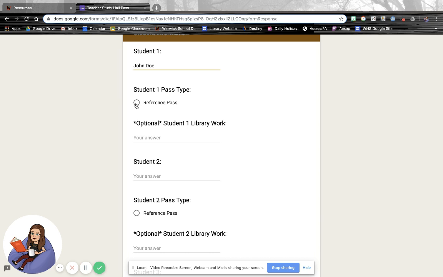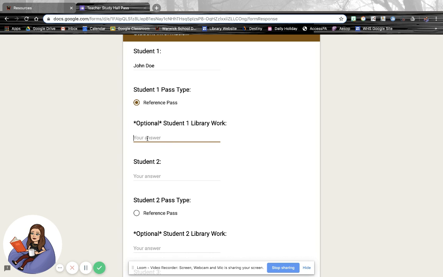So just if the student presents a reference pass, select it. If you accidentally click it, just let us know either in the line right underneath or at the very bottom that you accidentally clicked it and they don't need a reference pass or they don't have one, just so we're not hunting them down later. Because we do collect those from the students. They are a once and done pass. They will need to get a new one from their teacher if they continue to need to do something in the library. And this should only be filled out by teachers. None of that should be filled out by a student.